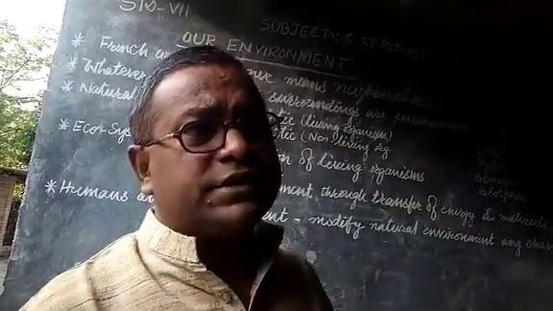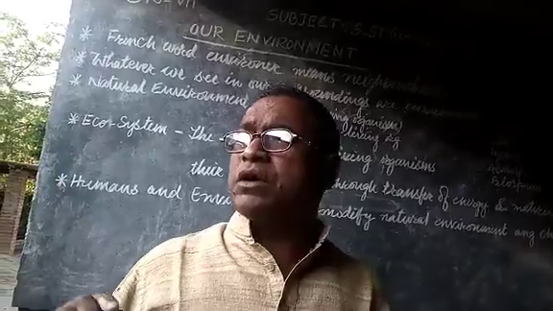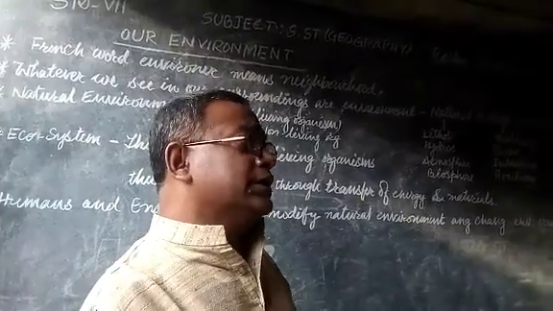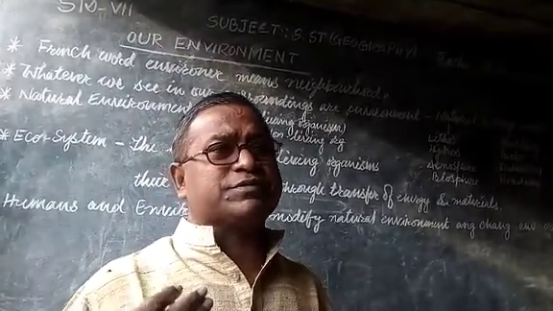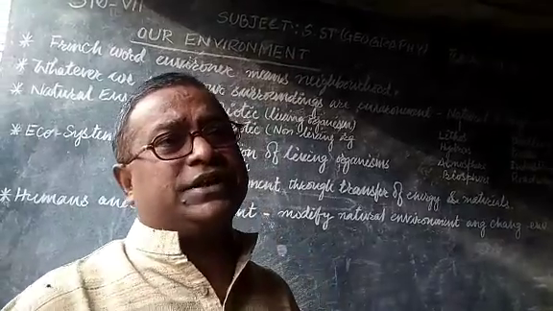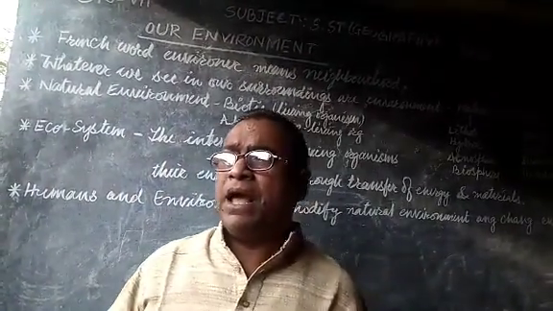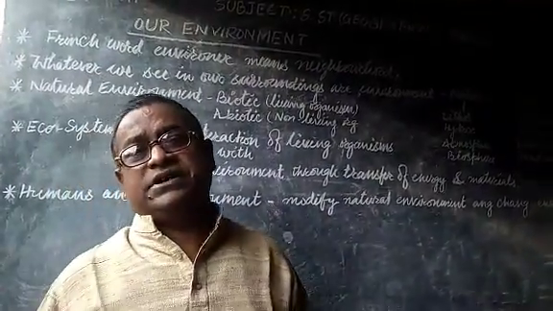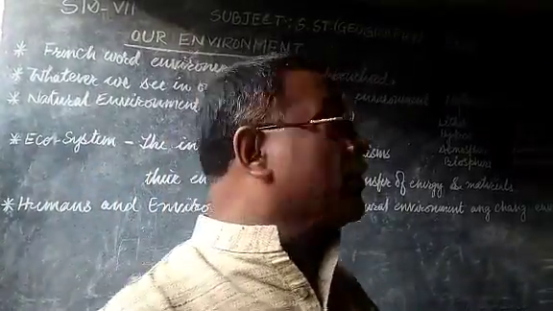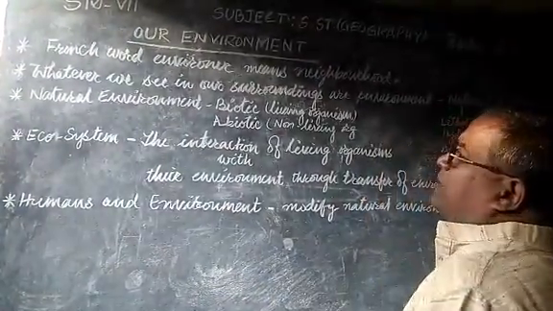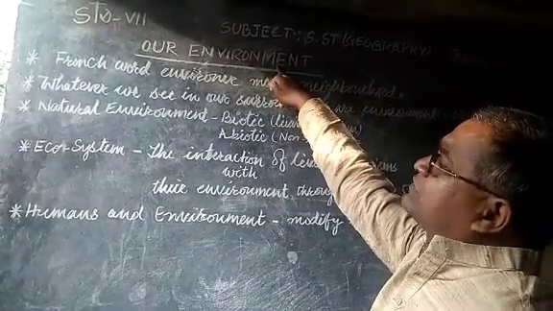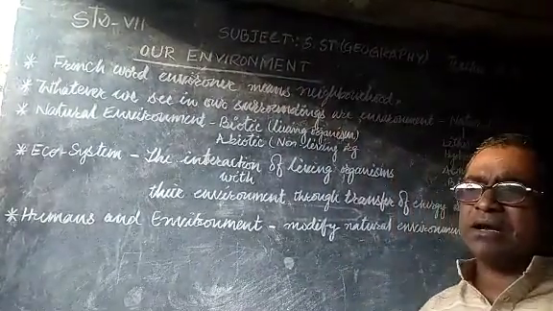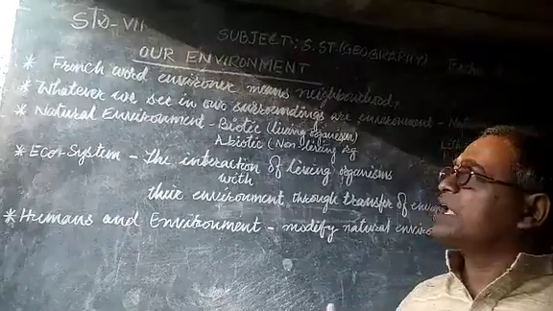This includes the atmospheric components, the lithospheric components, the biospheric components, and all other things that surround us. These are considered as neighborhood, so the term environment comes from the French word inverner.